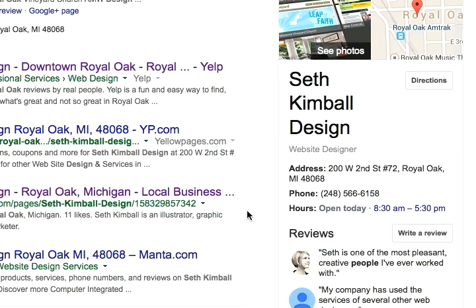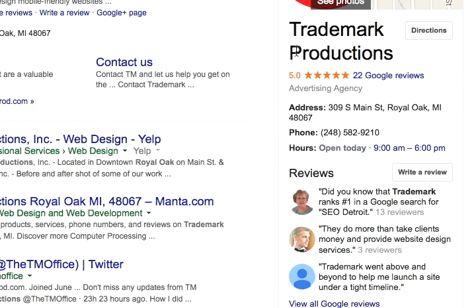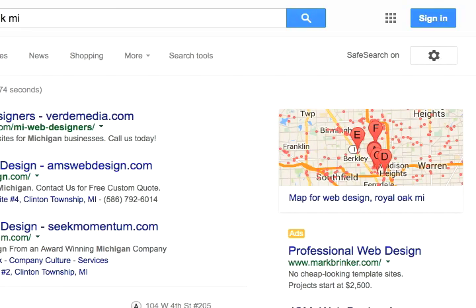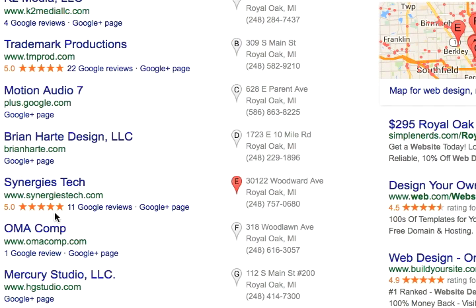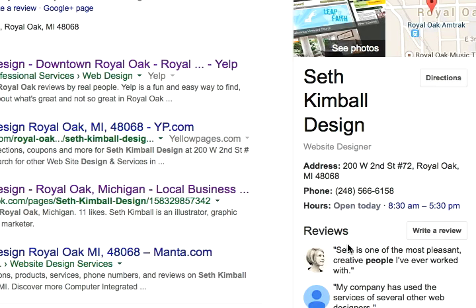And the big difference between my listing and the ones that have stars showing up, as well as the listings that show up in the rest of this search, the ones with stars, the ones without, is that the ones with stars have lots of reviews. I have 3 reviews on my listing right now, and I'm going to increase that to 5. 5 is the minimum number for stars to start showing up, both in the listing when it shows up in the local results for a web search, also in the knowledge graph and on maps, etc. Those stars start showing up once you have 5 reviews.